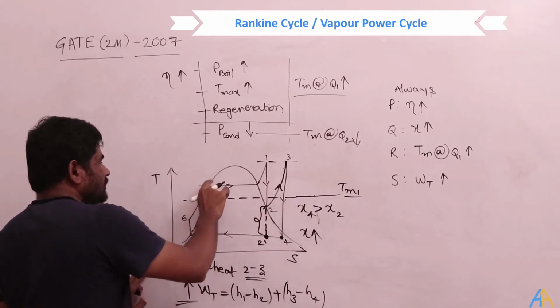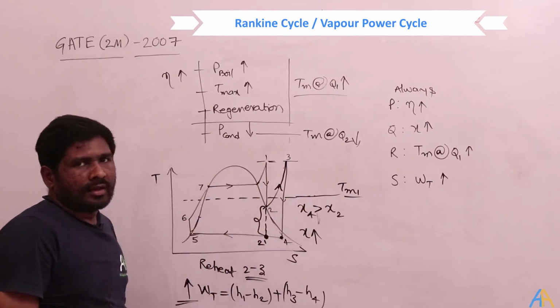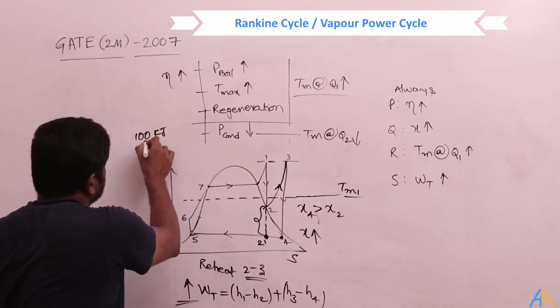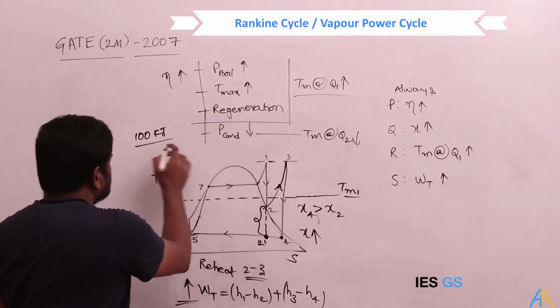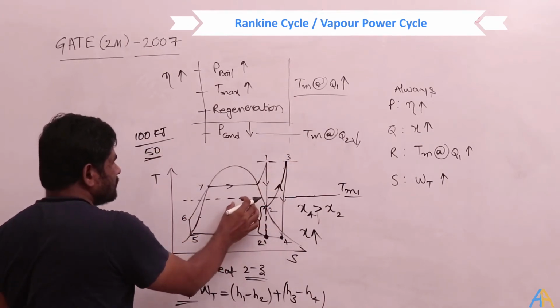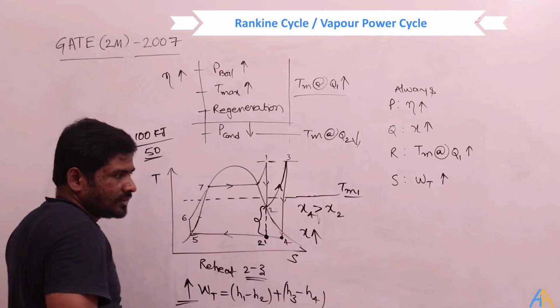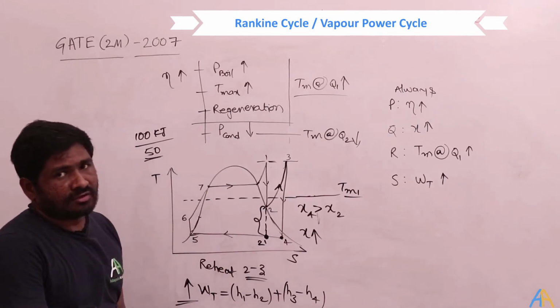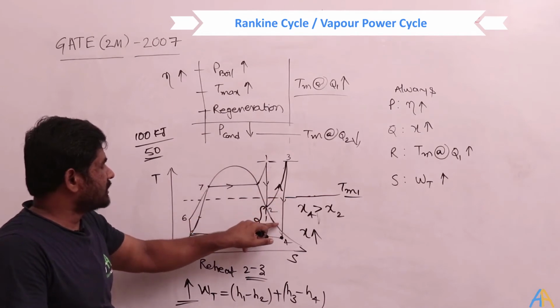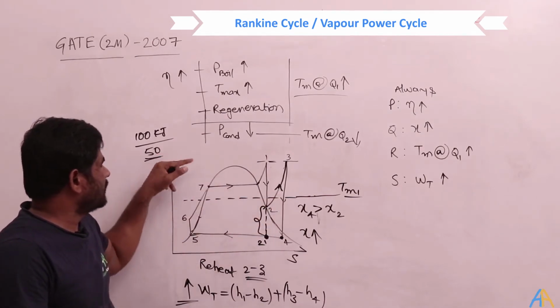Previously, let's assume, 100 kilojoules of Q is given. Now an extra 50 more is given. Whenever you give extra heat, the mean temperature may decrease, sometimes. But this area increases, so because of that it may increase also.